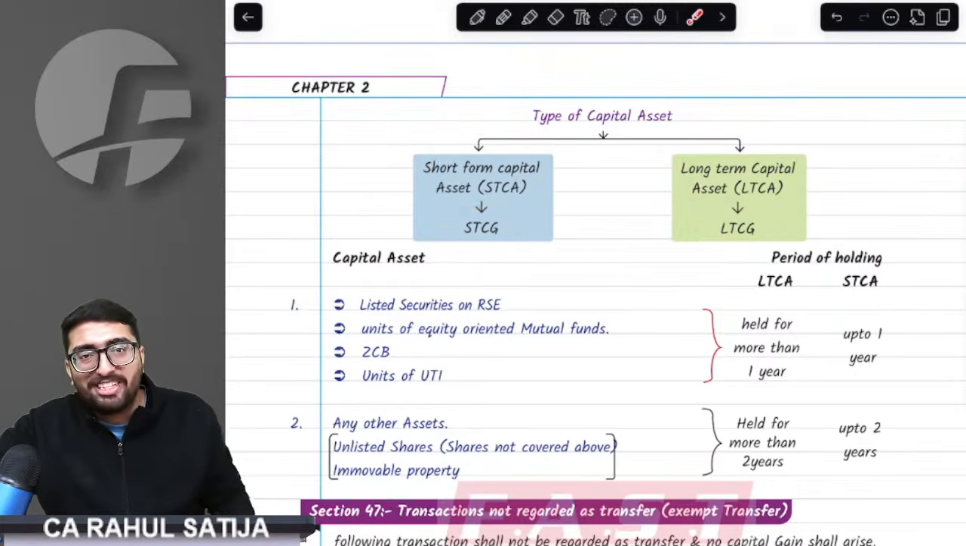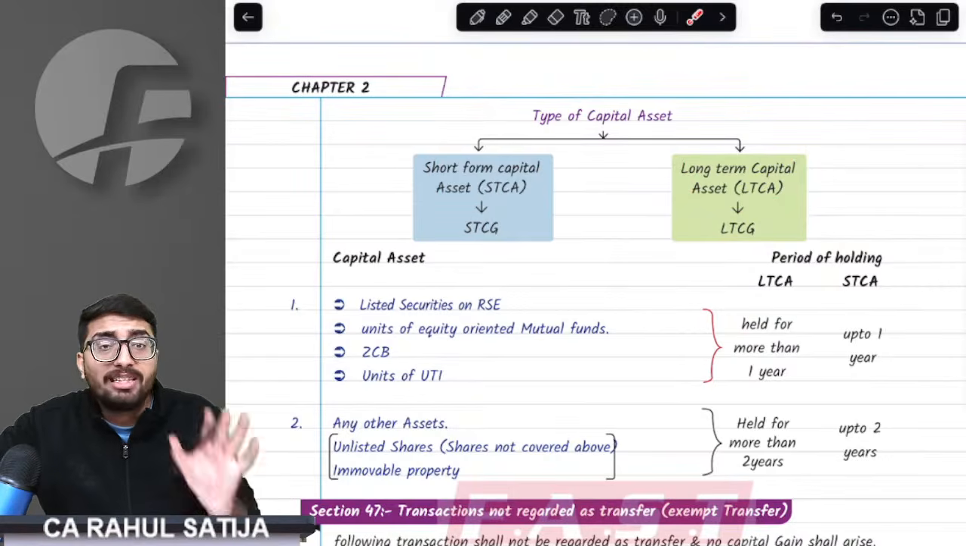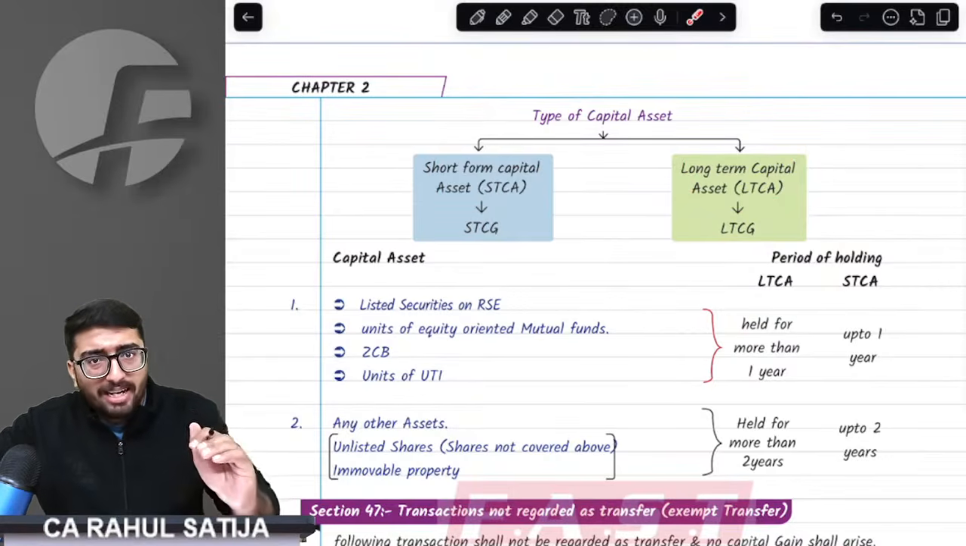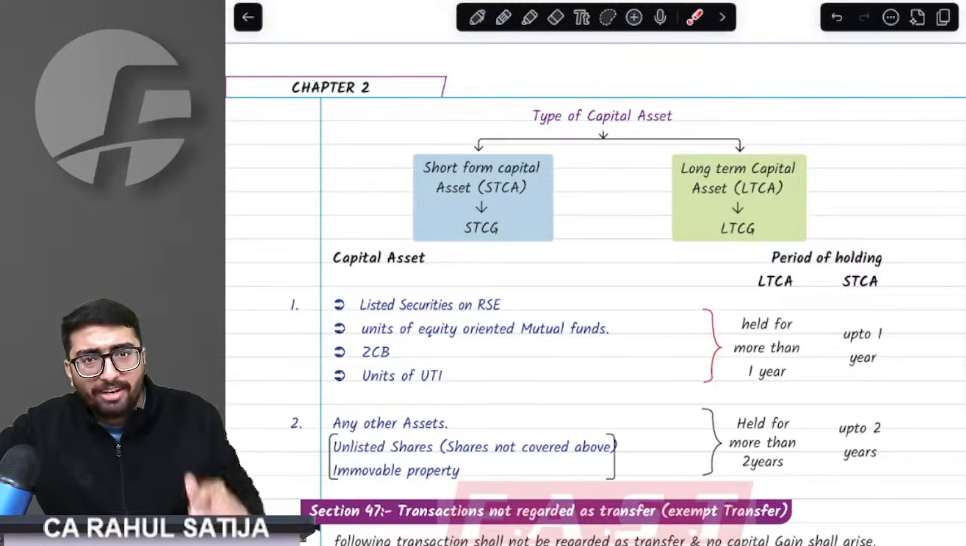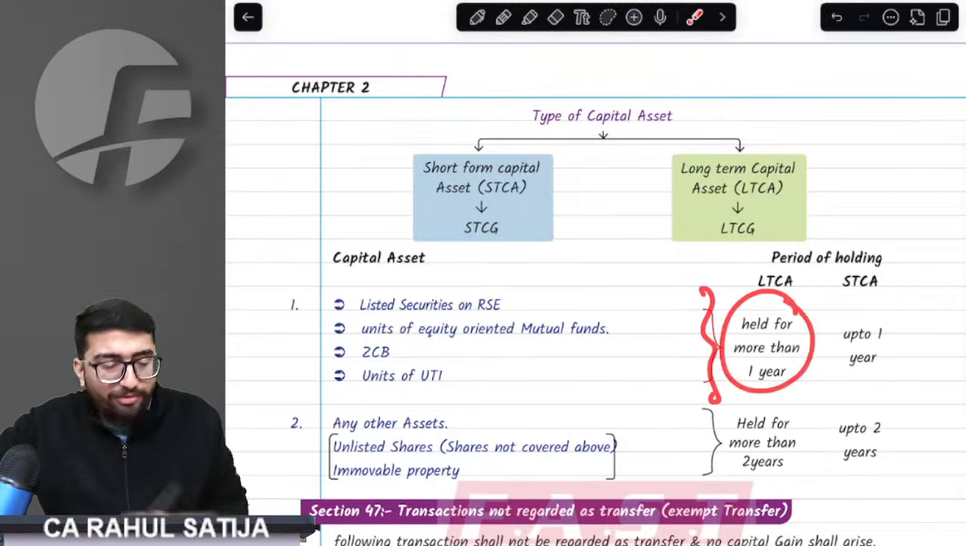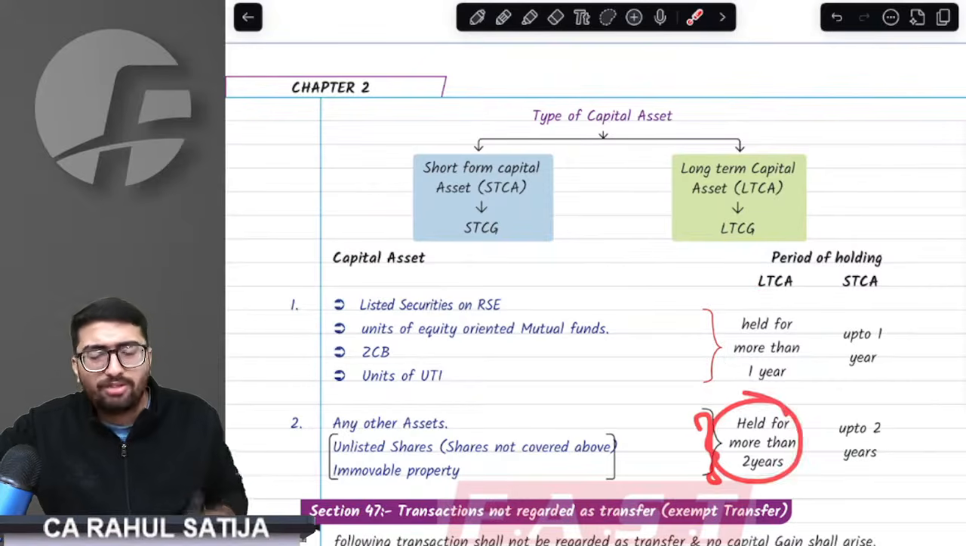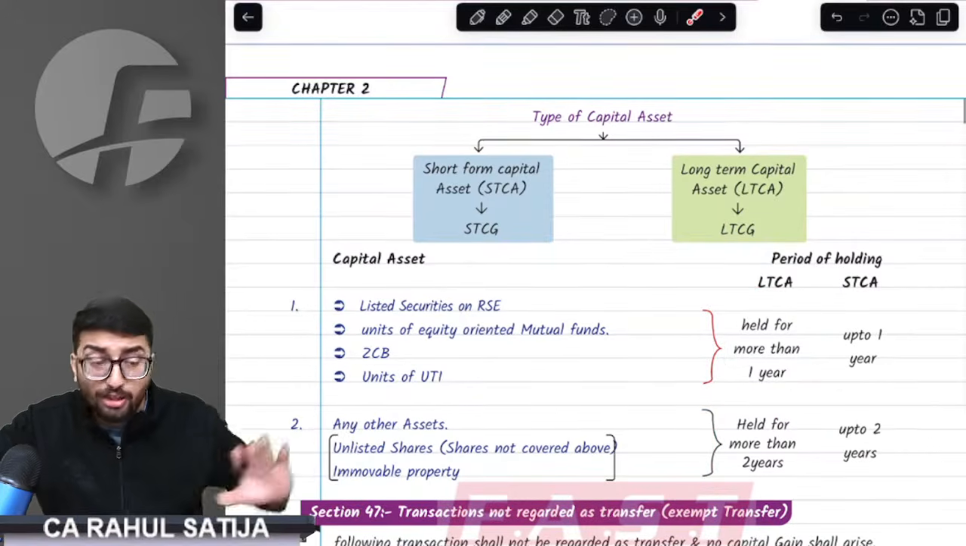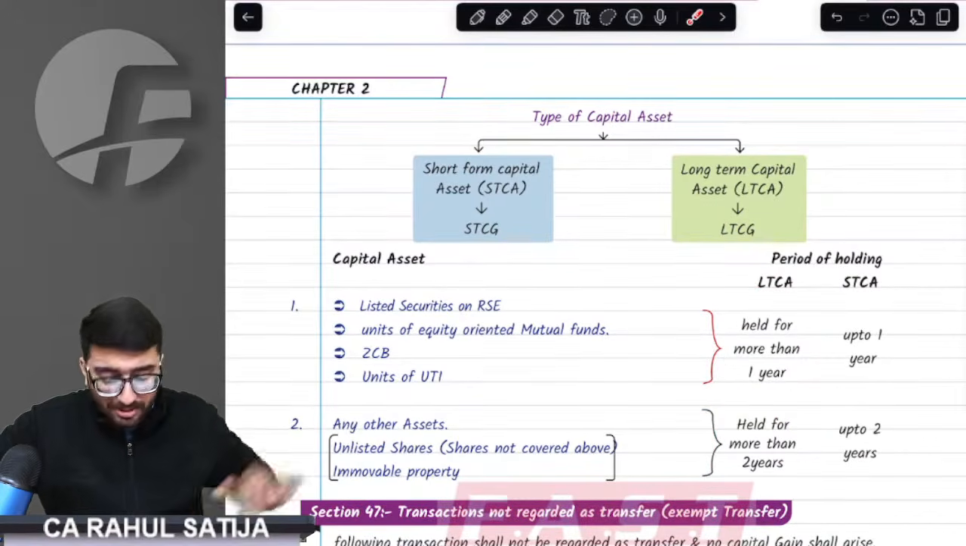Now, how do we decide which is short-term capital asset and which is long-term capital asset? For that matter, we need to see the period of holding. If asset has been held for more than specified period, then it shall be long term. If it is held for less than specified period, it shall be short term. Now, what is that period of holding? For some assets, we have 1 year of period of holding, and for other assets, we have 2 years of period of holding. Now, what it is, try understanding. We need to learn this. You should learn this.